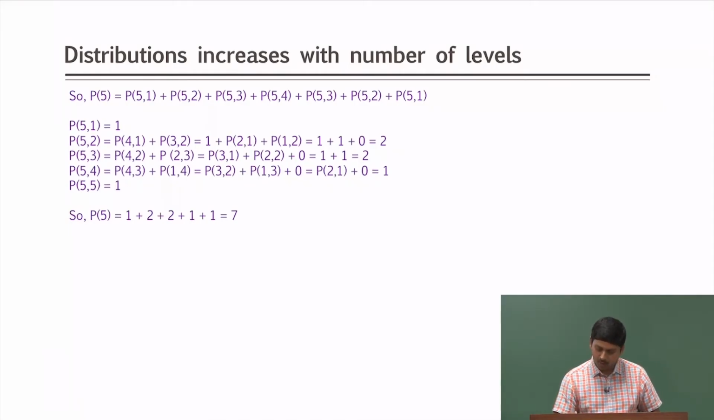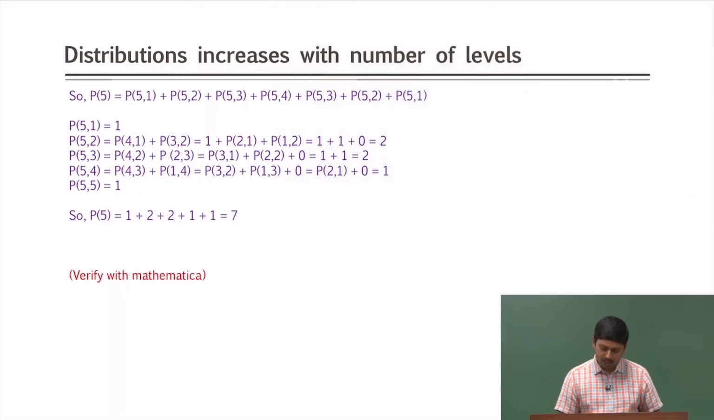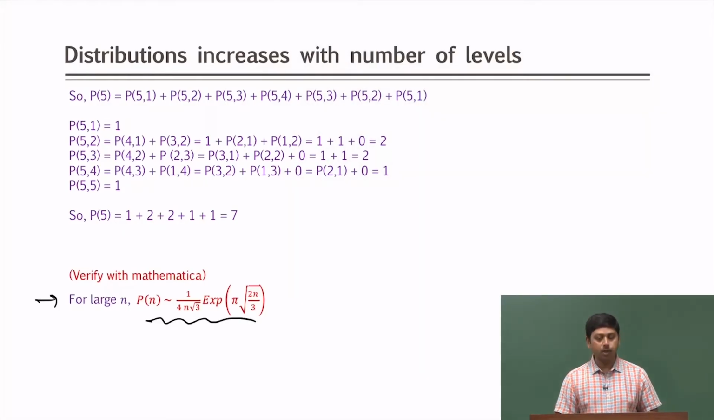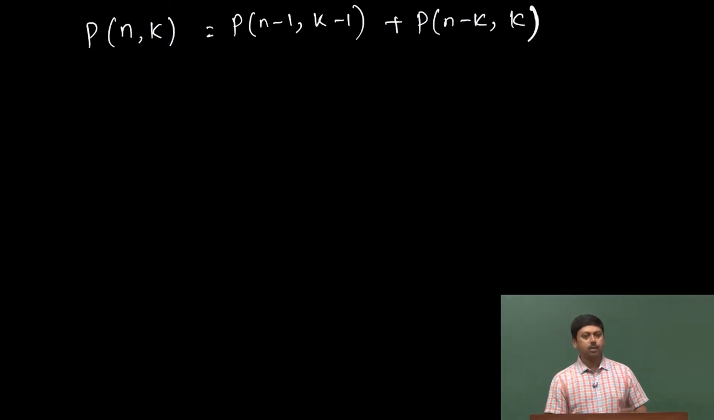Now, what is the general formula? The general formula for large n is very complicated. We are going to show you in Mathematica just now. The general formula is very large, it increases exponentially, but there is a recurrence relation that one can use, and that is P n comma k is P n minus 1 comma k minus 1 plus P n minus k comma k. This is a recurrence relation, one can use that.